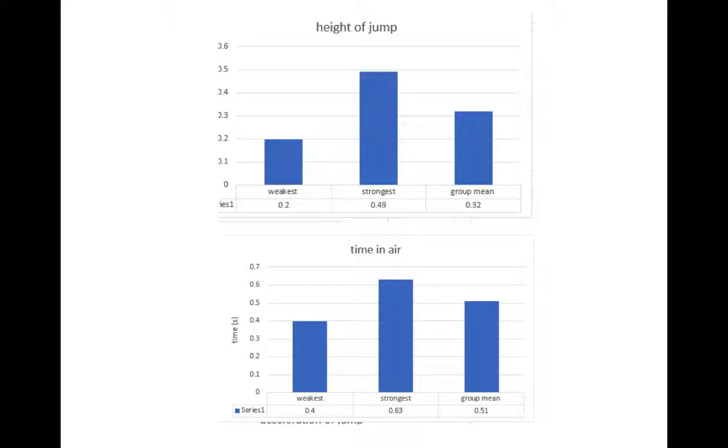However, the stronger performer, as they achieved higher on the other factors, had a jump height of 0.49 meters and was in the air for 0.63 seconds. Compared to the group average of the jump height of 0.32 meters and 0.51 seconds in the air, the weaker performer has a lower jump, whereas the other performer jumped higher than the average. To improve their jump, any of the other factors shown in the graphs would have to change. For example, if the force increased, then the jump would improve.